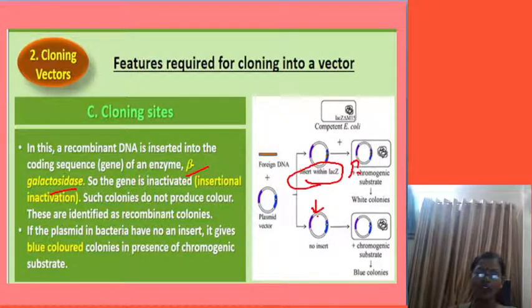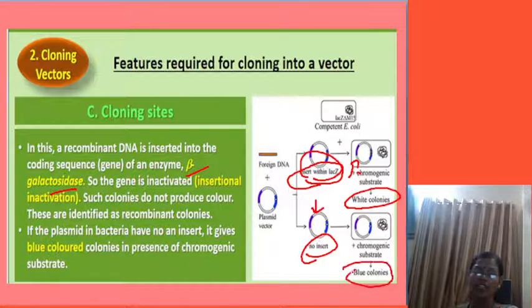Even here beta galactosidase is present, but with an insertion it does not form the color. So with insertion, white colonies are produced, and without insertion, blue colonies are produced. Finally, white colonies contain recombinant plasmids, and blue colonies do not.